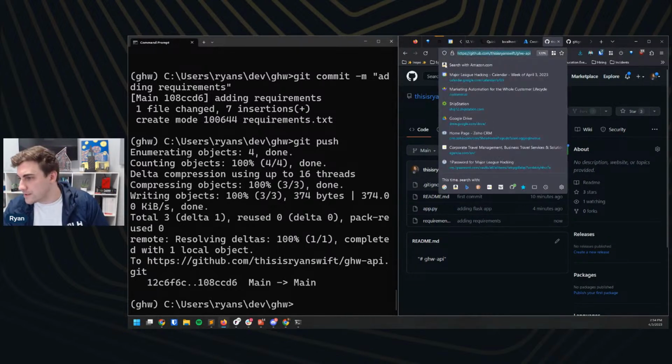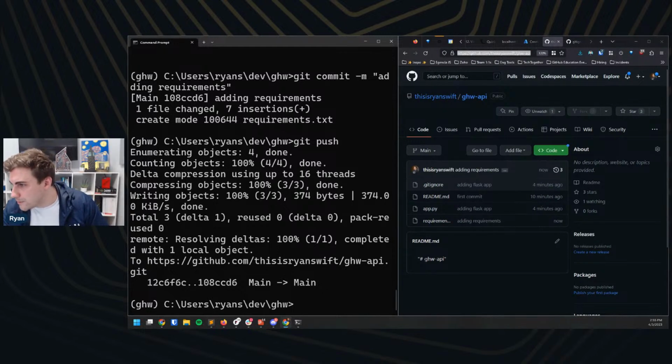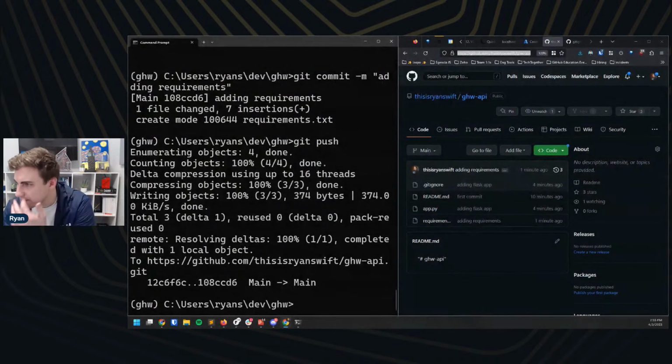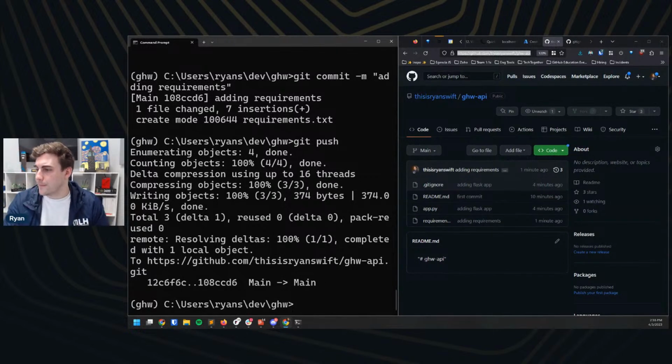And I will post, let me actually find you, this is the .gitignore, I think. And then I will post my repository as well, in case you want to grab that. Bam. There you go. Perfect. Okay. So we now have our repository up with all the things we need.